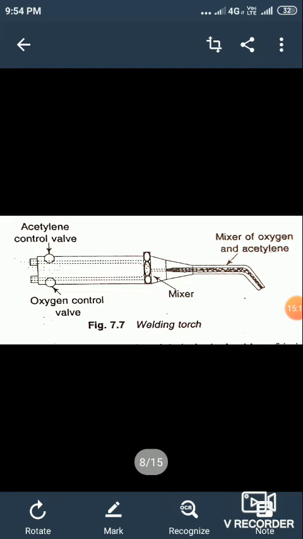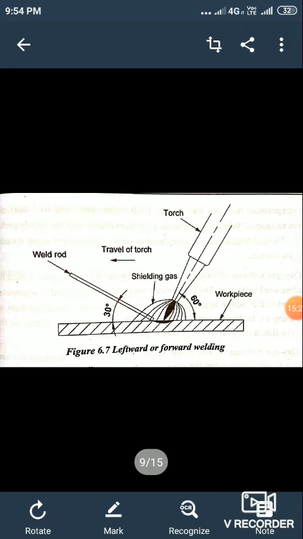Next, there are two types of gas welding techniques. The first one is leftward or forward welding.